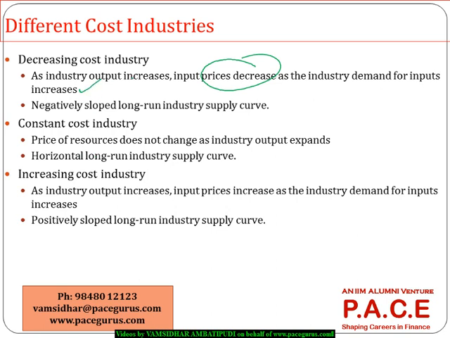So especially your mobile phone industry and all, they fall into this kind of a category, electronic components kind of industry. It falls into a decreasing cost kind of an industry. Whereas in some industries, what you see is as the volume is increasing, the input cost is also increasing. Right? I may have to produce, let's say, if there is a lot of demand for gold, lot of mining has to be done for that gold. Lot of cost may be incurred for doing so much of mining on the gold. Per unit cost may not come down in that. So that is where we are talking about an increasing cost kind of an industry.